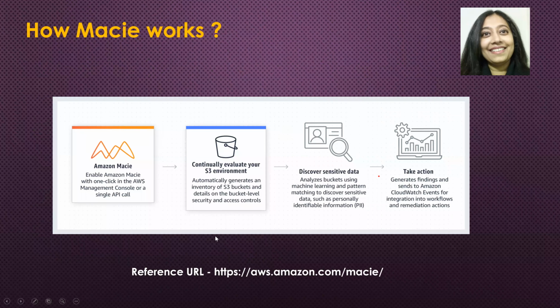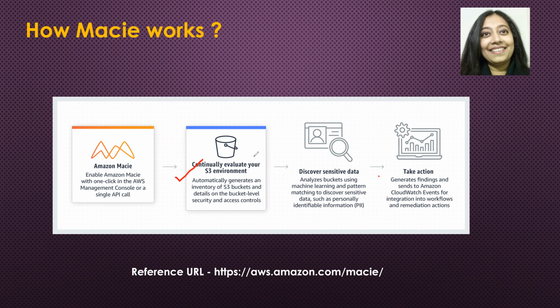How does Macie work? To enable Amazon Macie, you can do that with one click using your Amazon Management Console or even a single API call. Once Macie has been enabled, you select your S3 buckets that need to be monitored. Macie will monitor and scan these S3 buckets.